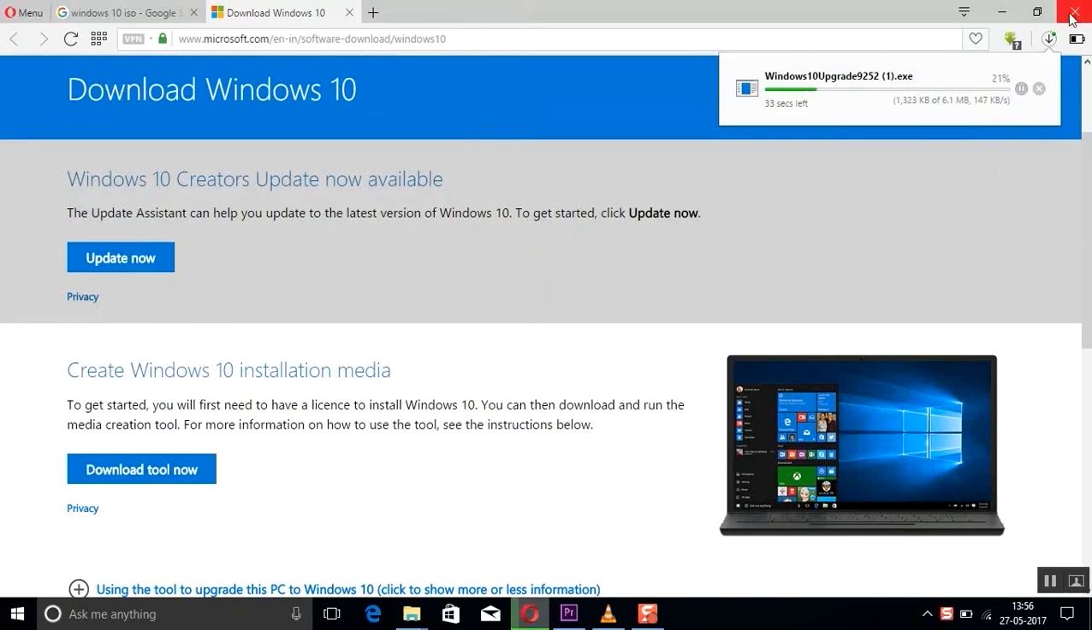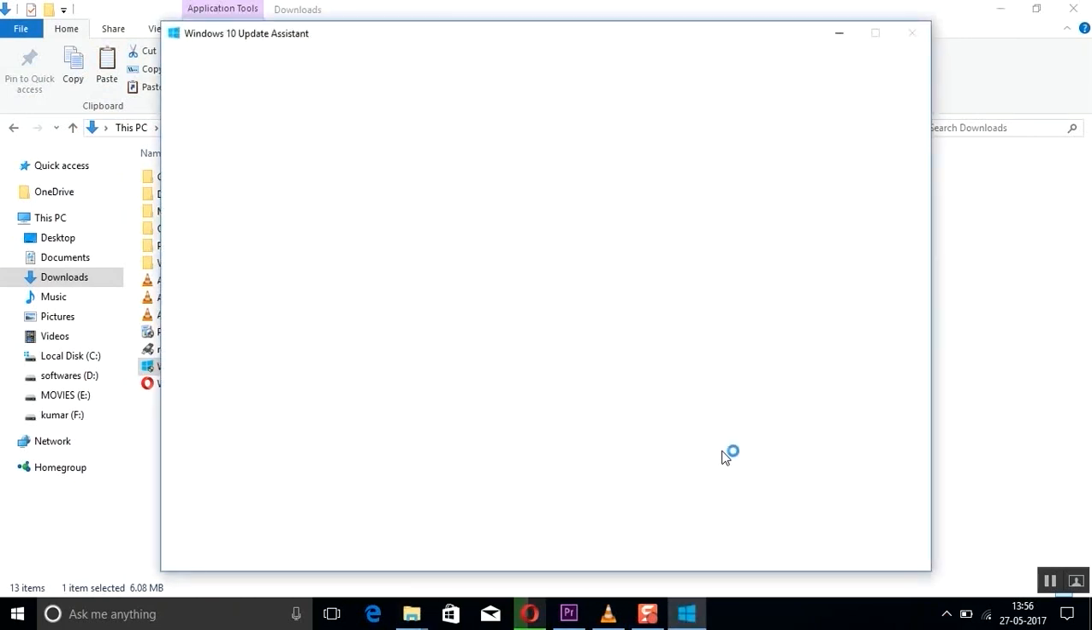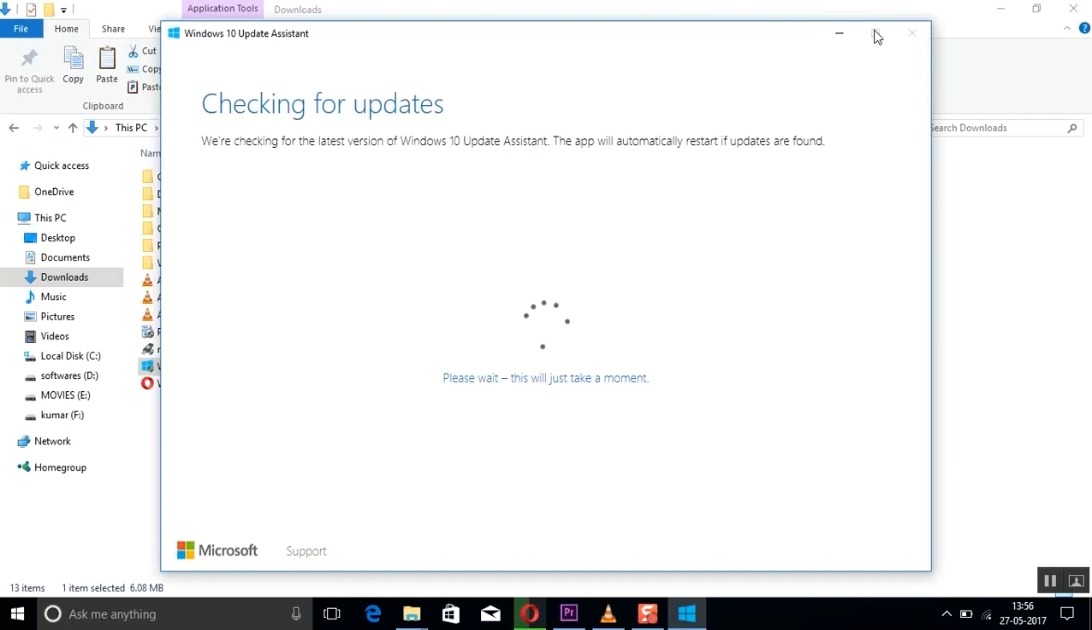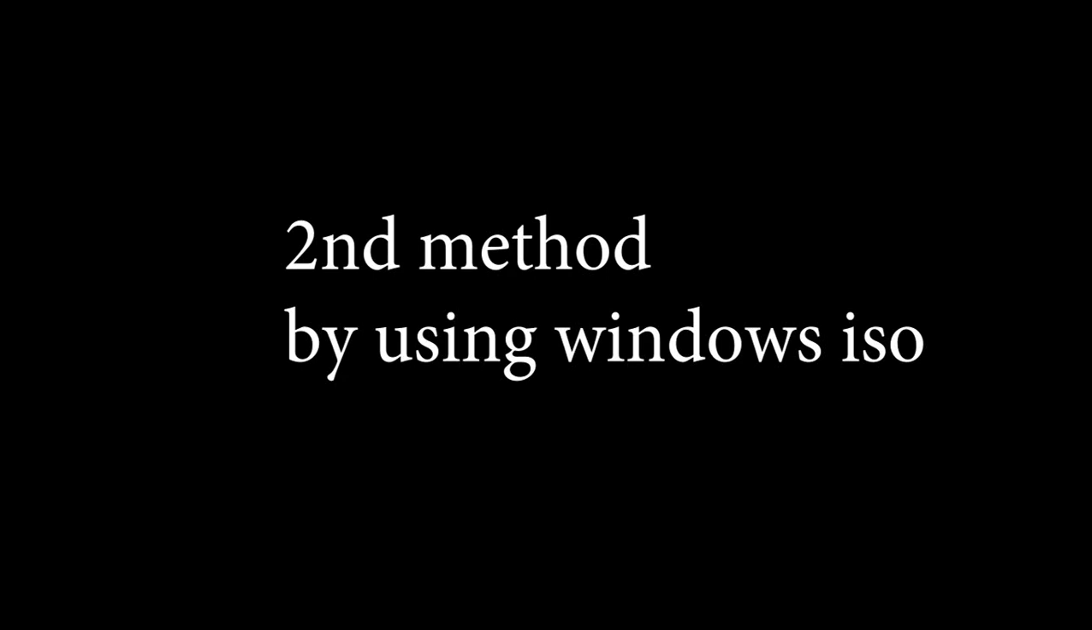I have already downloaded the file, so I can just click that. Windows 10 upgrade. If you are using 7 or 8, it can convert into Windows 10. I have already updated to Windows 10, so no need to update for me. Okay, second method, by using a Windows ISO.